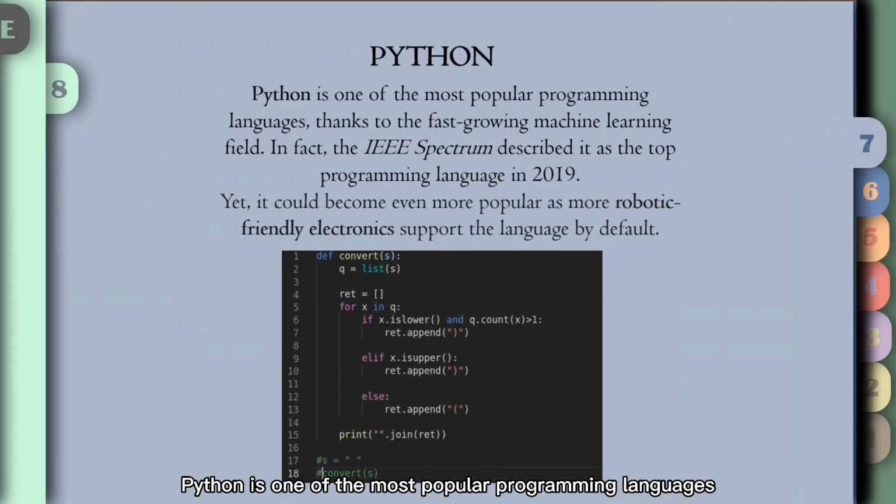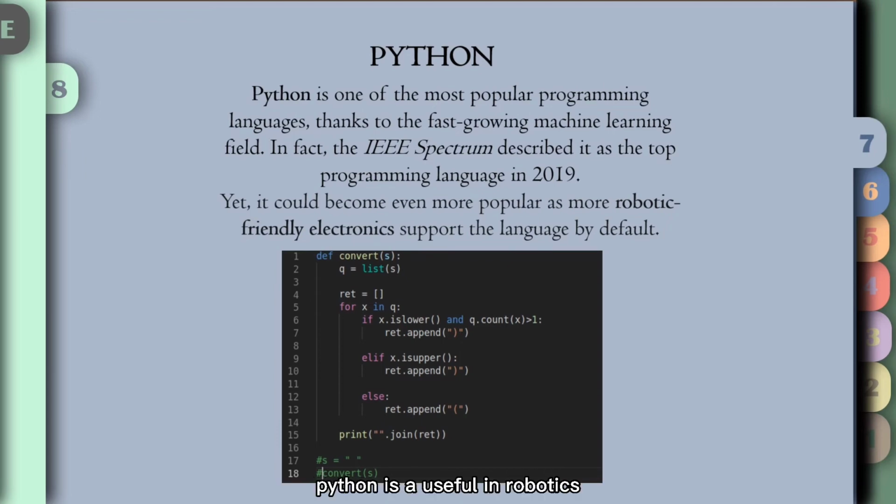Python is one of the most popular programming languages thanks to the fast-growing machine learning field. In fact, the IEEE Spectrum described it as a top programming language in 2019. The significant advantage of this programming language is its ease of use. With Python, tasks that take time in programming, such as defining and casting variable types, become unnecessary.